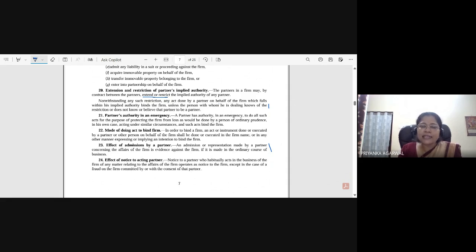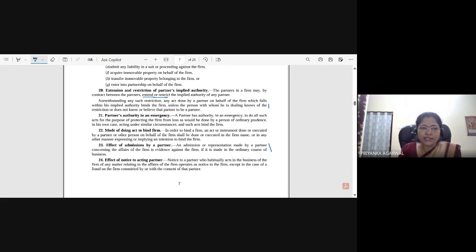Or if the third person has given that 70,000 of stock to A, not knowing that he is a partner of the ABC firm. Okay, so even when the person is giving the stock without knowing him as a partner, whether he is aware about the restriction clause, that doesn't matter, right? The firm will not be bound by that transaction because he has breached the 50,000 limit.